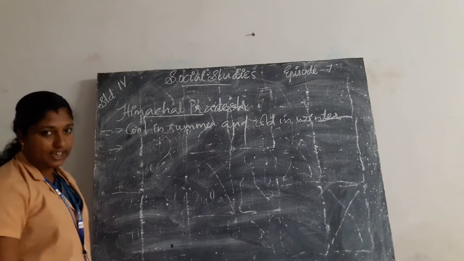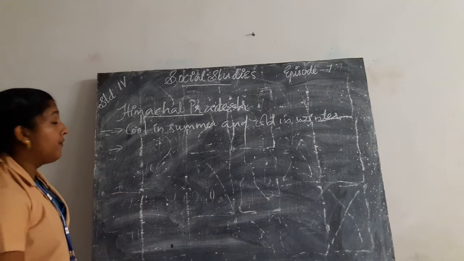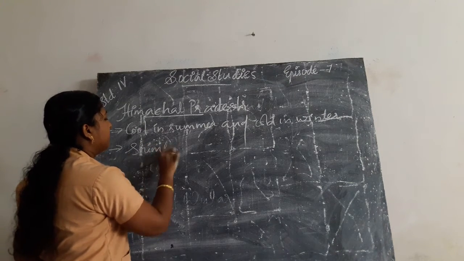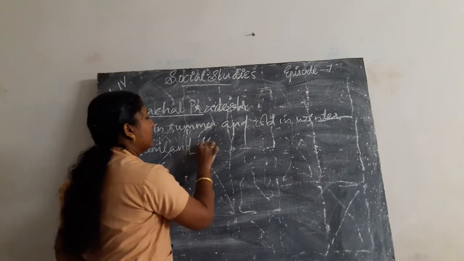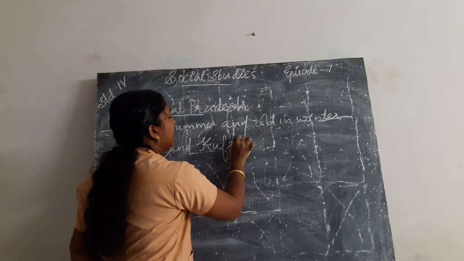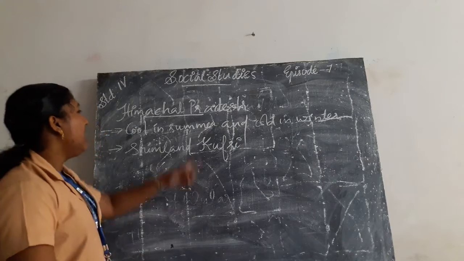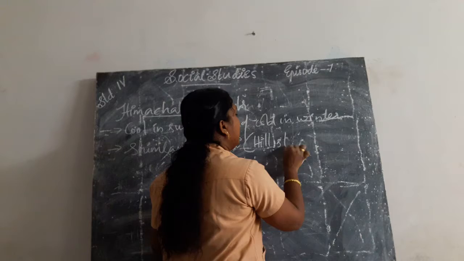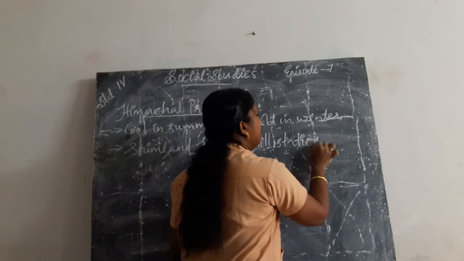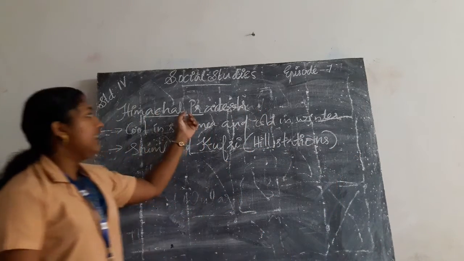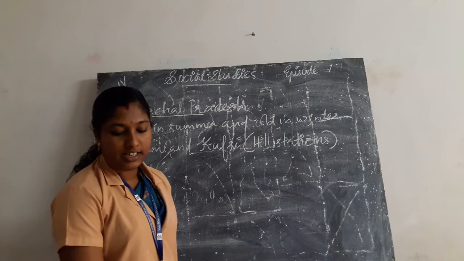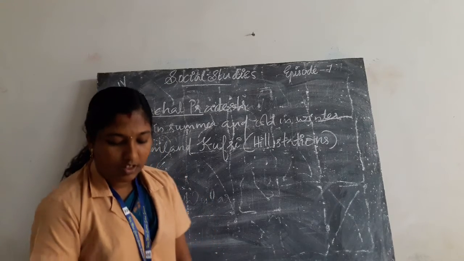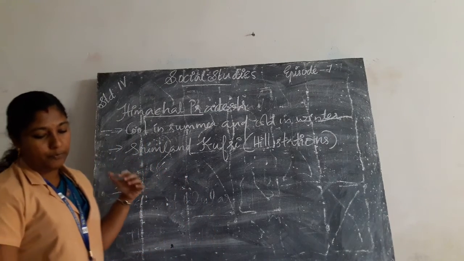Famous hill stations like Shimla and Kufri. These are the famous hill stations present in Himachal Pradesh. They are Shimla and Kufri.